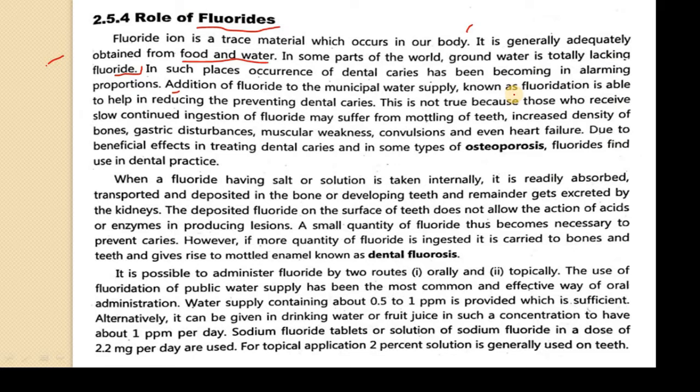So हे जे आपल्याला फ्लोराइड्स प्रोव्हाइड करायचे आहेत हे एका पर्टिक्युलर कॉन्सन्ट्रेशनमध्ये प्रोव्हाइड होते आहेत, तुमच्या बॉडीला रिक्वायरमेंट आहे की नाही आहे, ओके. जर हे कमी झाले ते chances of producing dental caries or dental decays increase, right. If it increases, it will start the mottling of the teeth. So we have to balance the content of fluoride in our body, right. The consequences are mentioned over here on your screen.